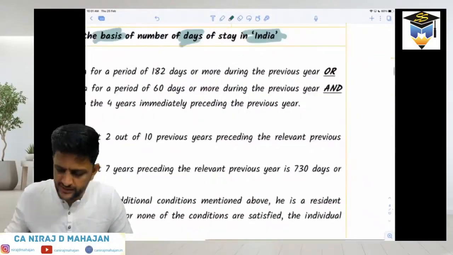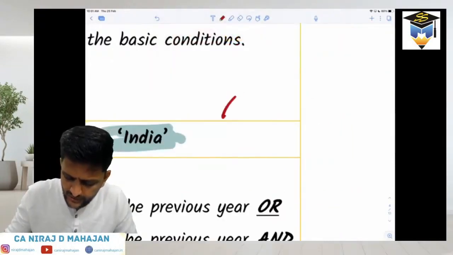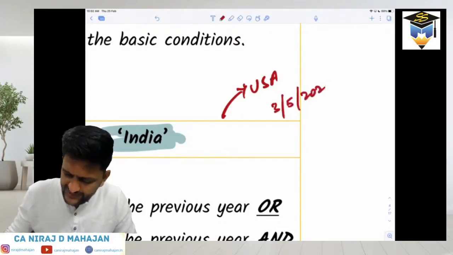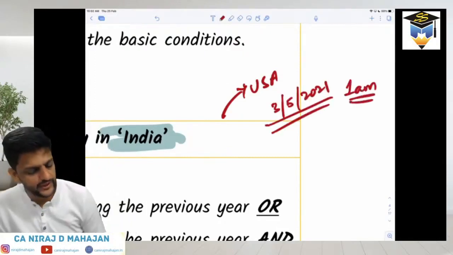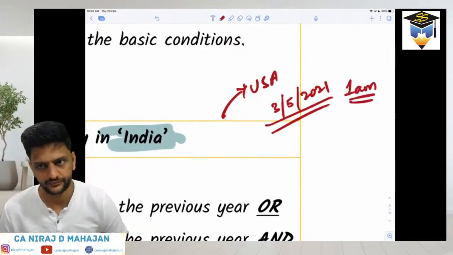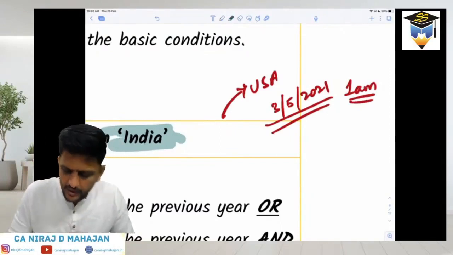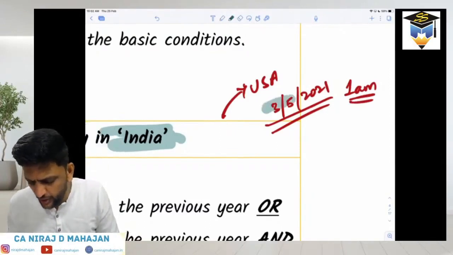So for example, let us say he's going to USA. I'm just giving an example. The passport was stamped as, let us say, 3rd May 2021, at 1 a.m. My question to you is whether he is in India on 3rd May or not.